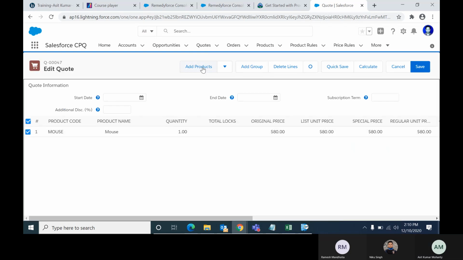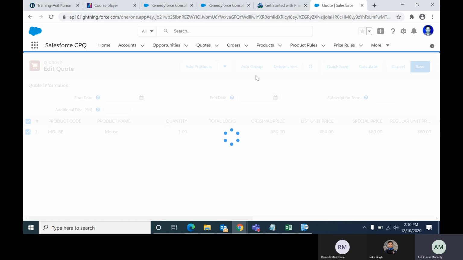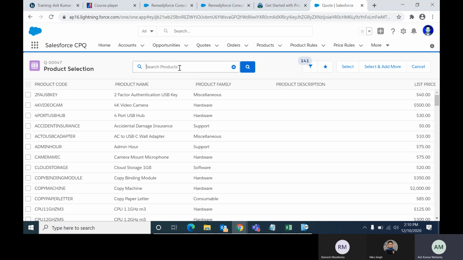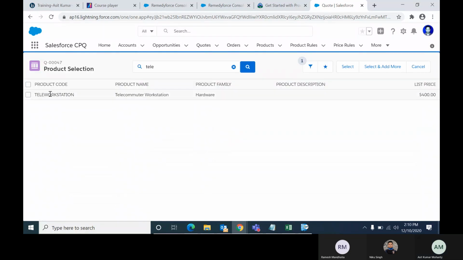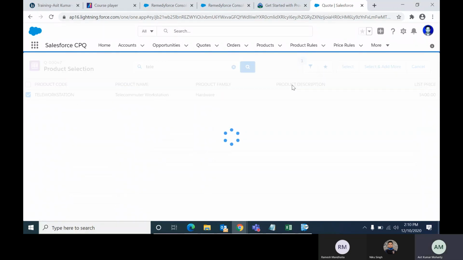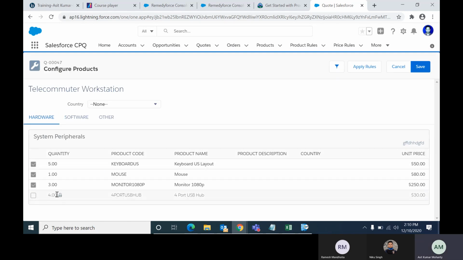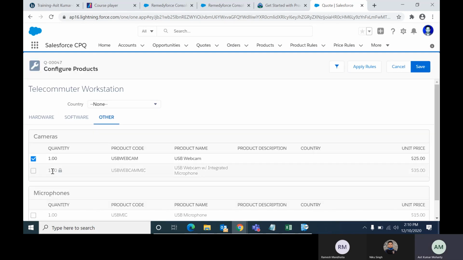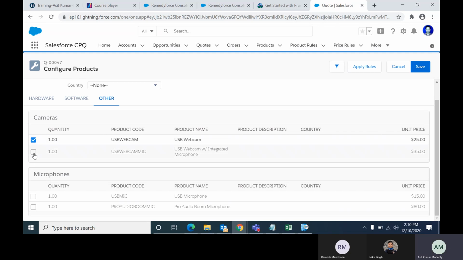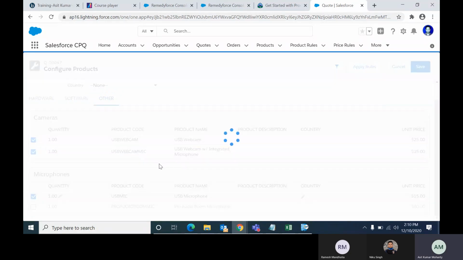Sorry, delete lines, add product, telecommuter workstation. Now select. I am not selecting the USB hub and I will select more than one. That's it. Now save.